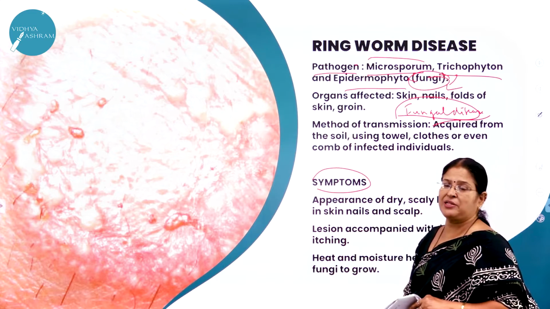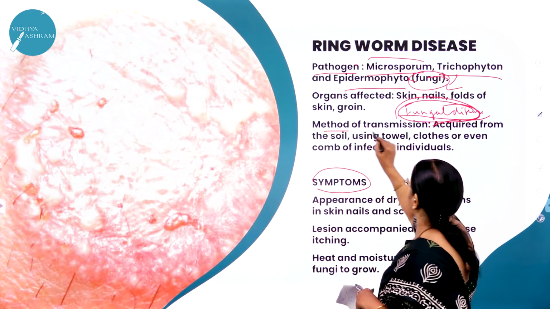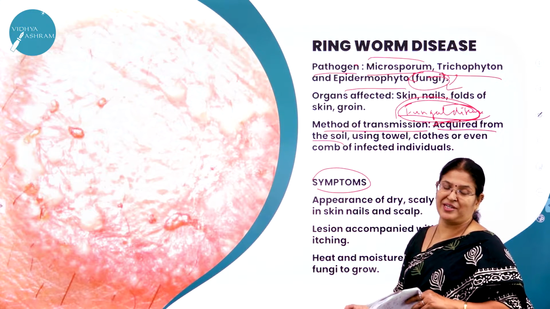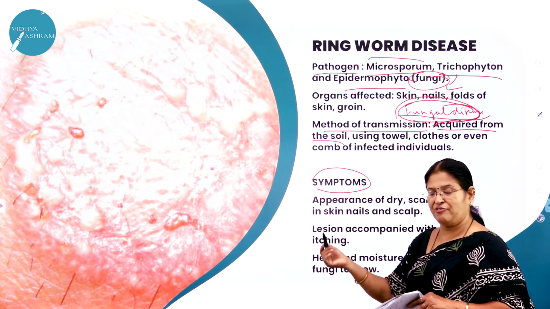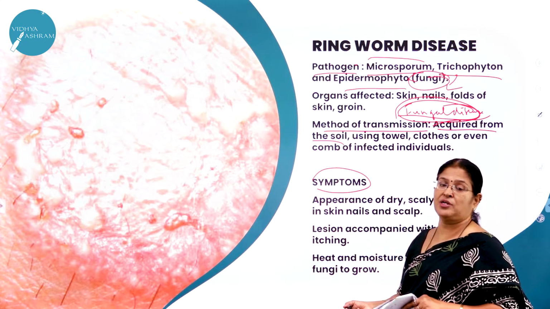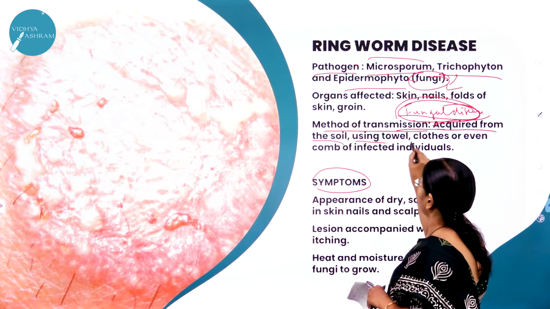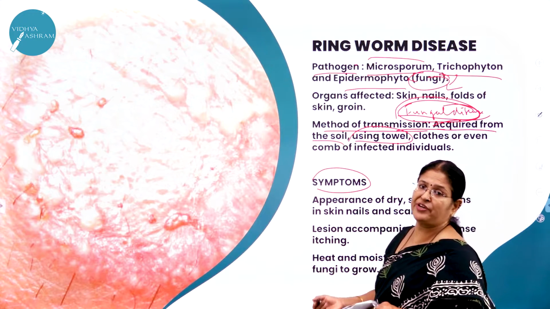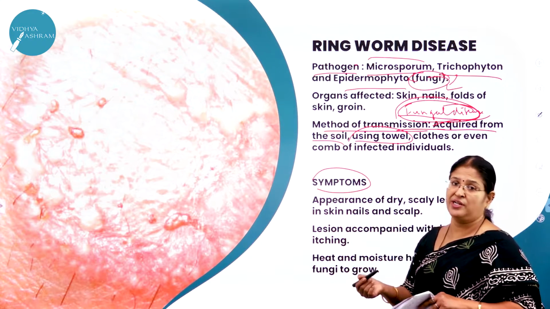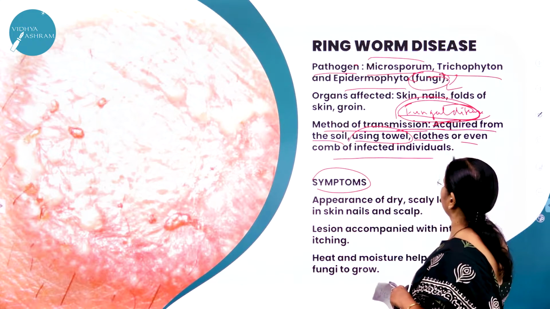So what is the name of the pathogen which causes ringworm disease? It is a fungus, hence it is called a fungal disease. What is the method of transmission? Acquired from soil. There, the mode of transmission was through the bite of the female Anopheles or Culex mosquito, or through contaminated water or food. But the mode of transmission in ringworm is through soil, or using the towel or clothes of an infected person. When we use the clothes or even the comb of an infected person, even a healthy person will get this ringworm disease.